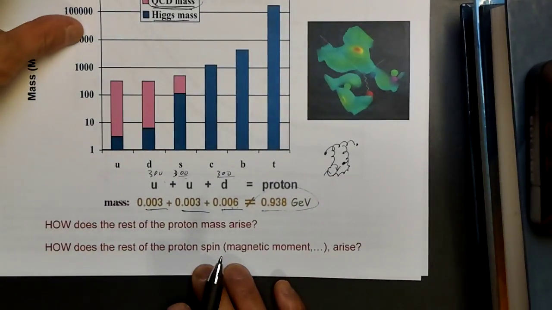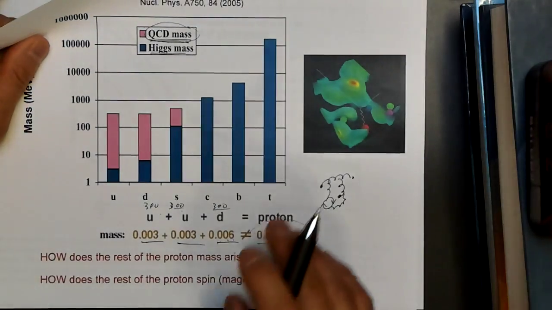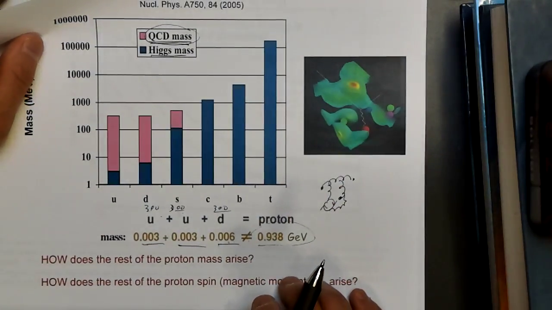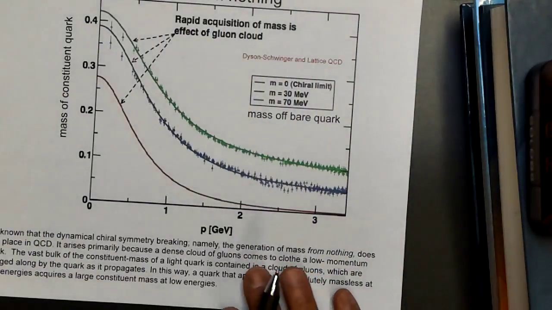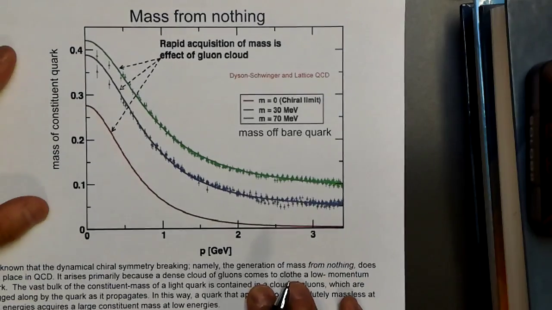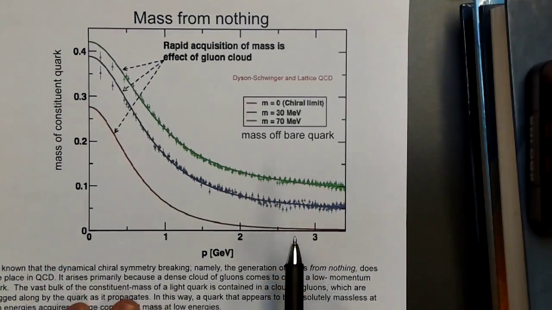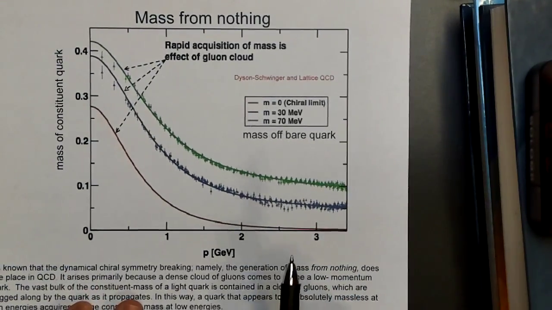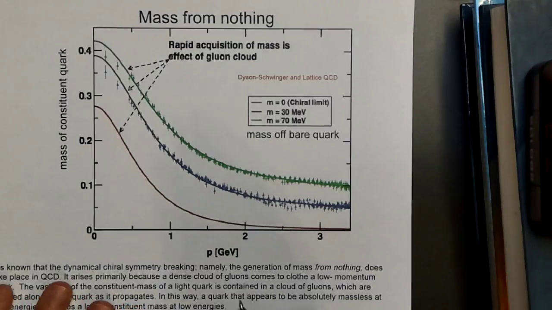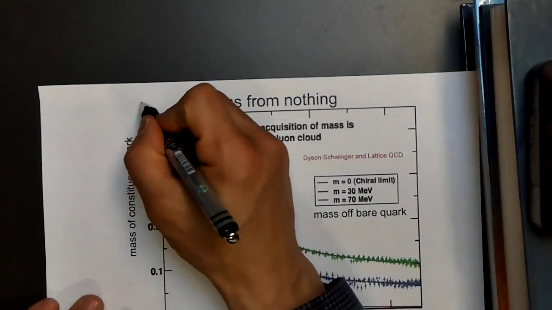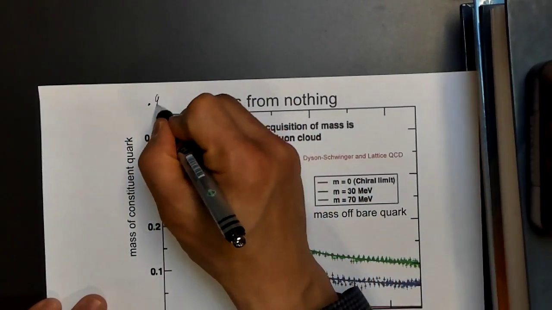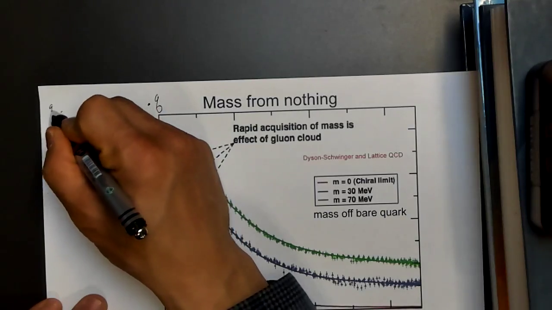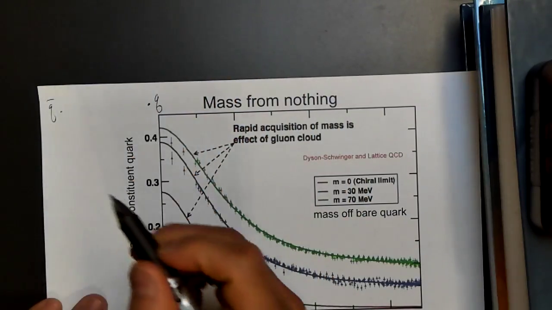But how this all happens is very complicated, and that's where the domain of lattice QCD comes in to try to understand this. So you can try to probe this by measuring the correlation function. Meaning, you create a quark here, and then you try to destroy the quark at some later time, with some operator.